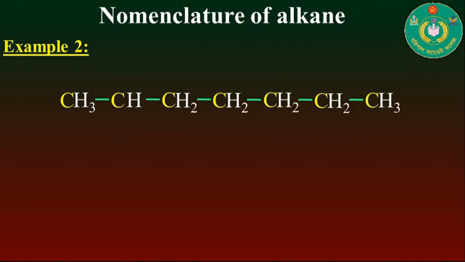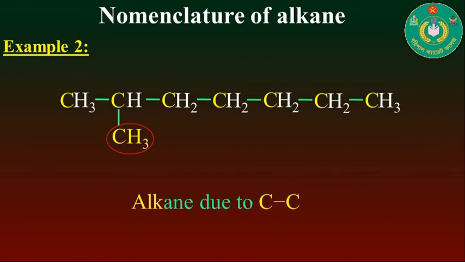Here you see that at the second carbon, a hydrogen atom is replaced by a methyl group. So we can say that this is the side chain of this compound. And here you also see that a carbon-carbon single bond is present. So this compound is a member of the alkane family.